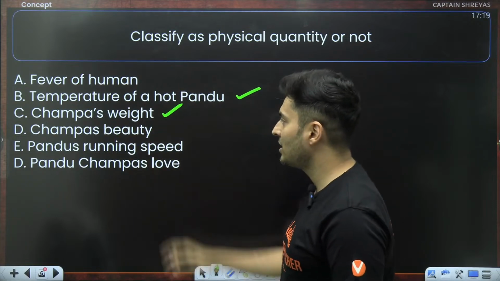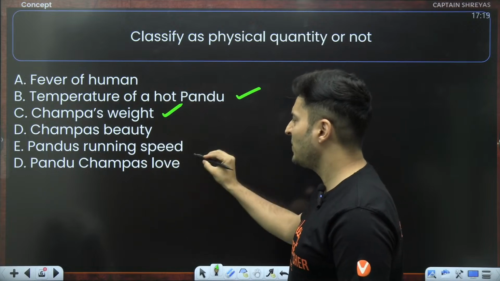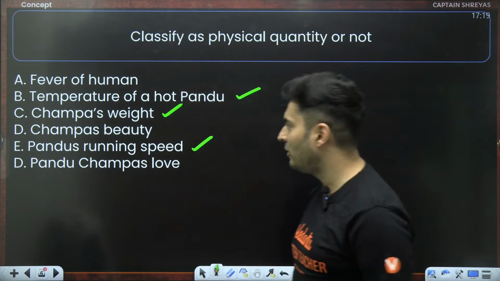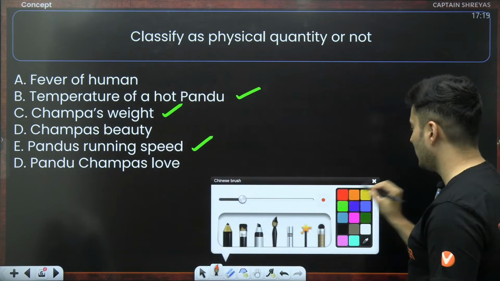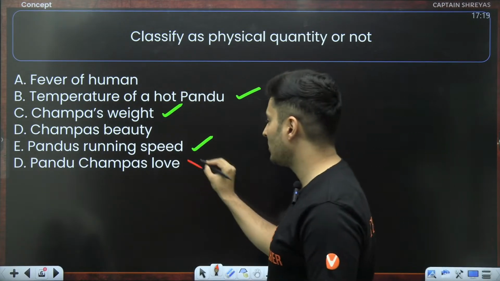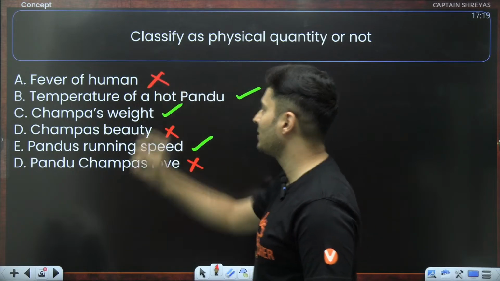Champa's weight is a physical quantity. Champa's beauty, no. Pandu's running speed, yes. Pandu is really quick. Pandu Champa's love can't be measured. It is infinite, guys. You can't measure it, and anyways, it is not a physical quantity. So this is not, and this is not.